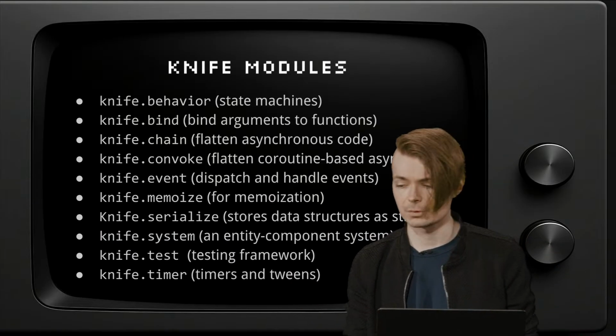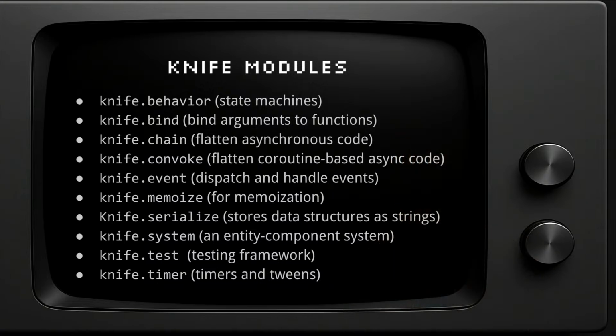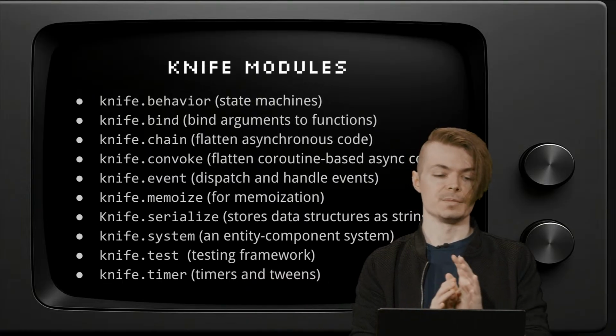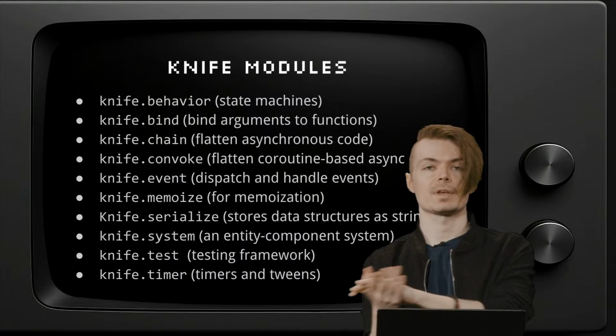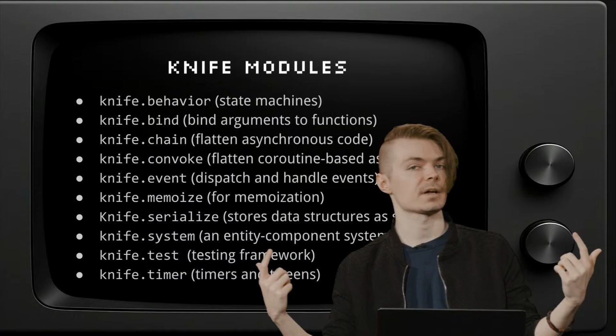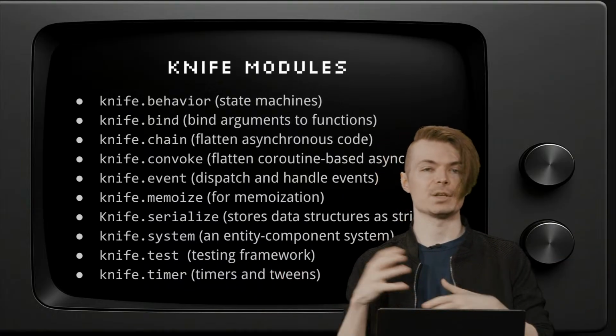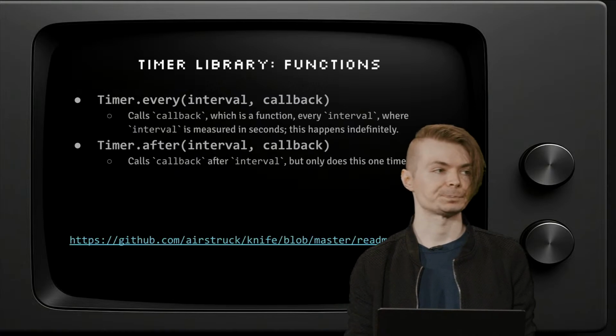It's got a lot of really cool modules. We'll be looking at only a couple today and throughout the course of the term. It's got a lot of various things that are really neat, but timer in particular at the bottom is going to be our biggest one today. And also chain, we'll be looking at chain a bit. These will recur throughout the rest of the term. They are ubiquitously useful tools to make your games a lot more smooth, and also just conceptualizing time and things moving over time in a way that's not as manual or procedural. I think that's really the bigger takeaway that I want to emphasize.